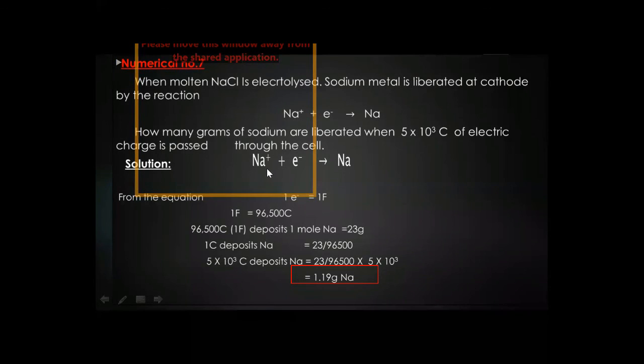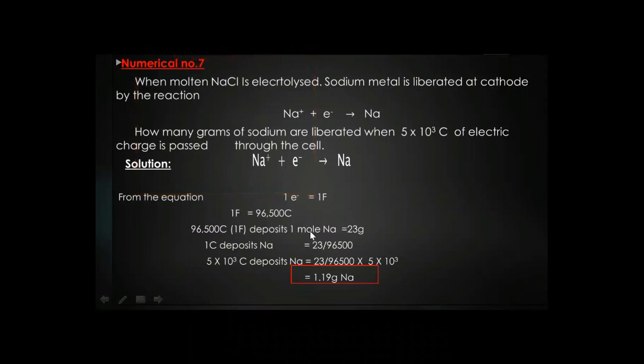According to this equation, sodium ion gains one electron and becomes sodium metal. From the equation, we know 1 electron is equal to 1 Faraday. Then students, we know that 1 Faraday is equal to 96,500 coulomb according to Faraday's second law. So 96,500 coulomb, that is 1 Faraday, deposits 1 mole of Na. Here sodium is 1 mole because it is not balanced with any number. So 1 mole of Na is equal to 23, as we know the atomic mass of sodium is 23.